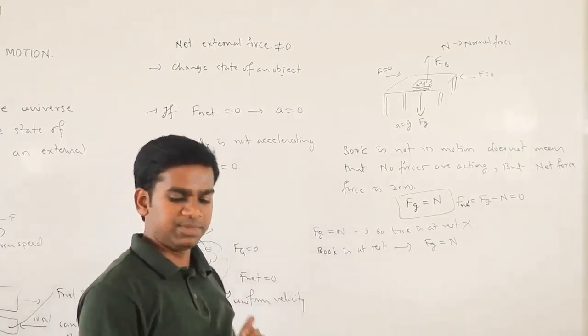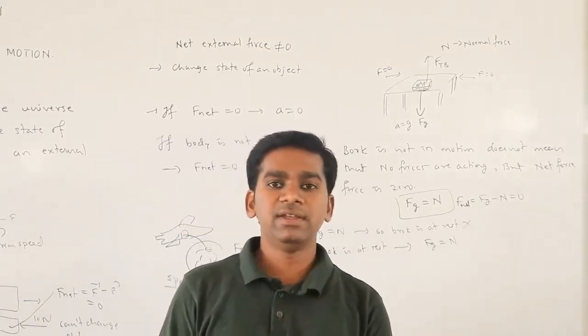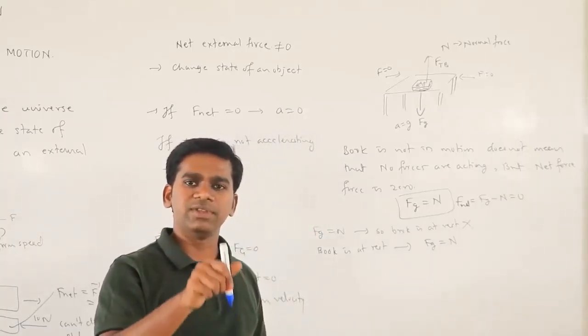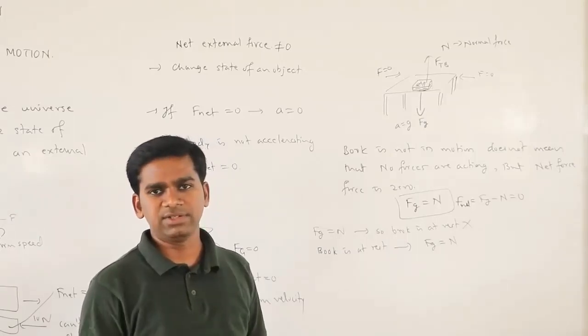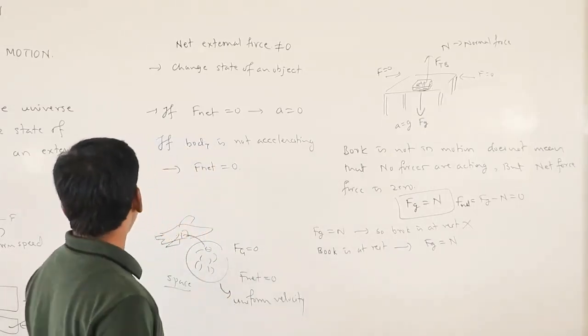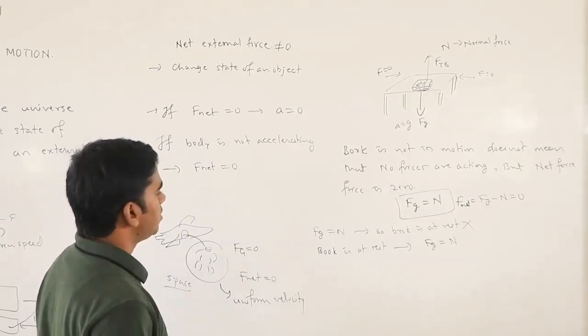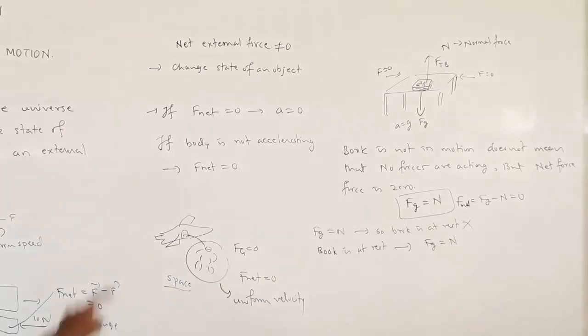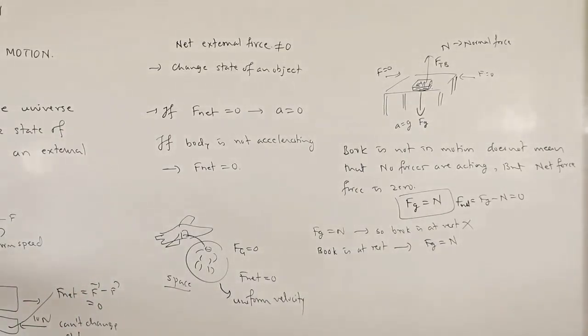Body at rest means that the force acting on the book by the table is equal to the downward force acted on the book by the earth's gravitation. So gravitational force is equal to the normal force acting on the book. This is one very important example.